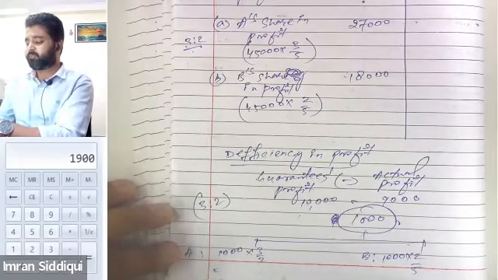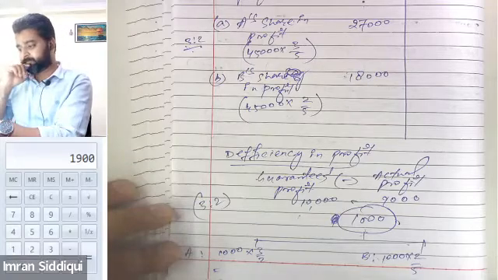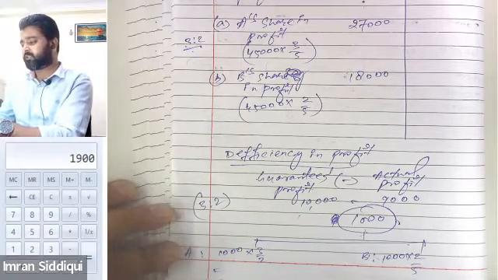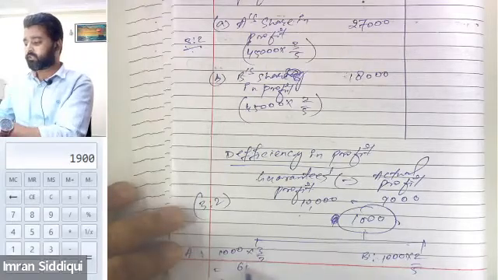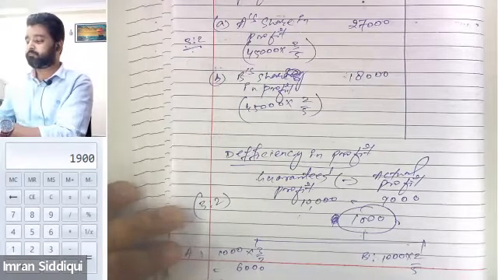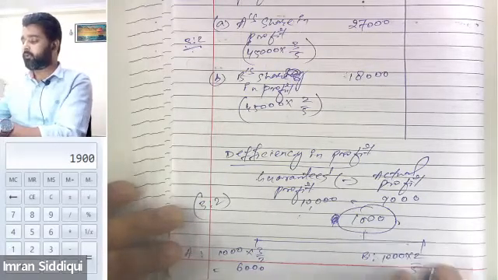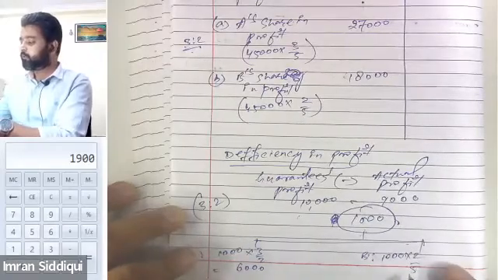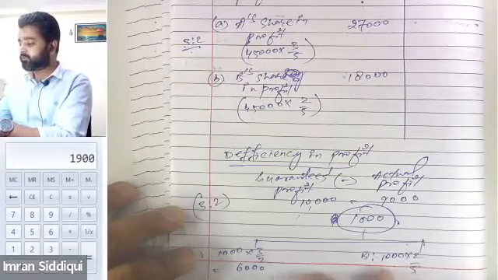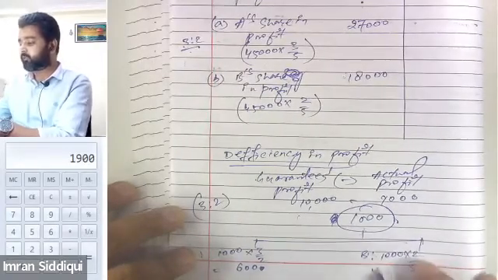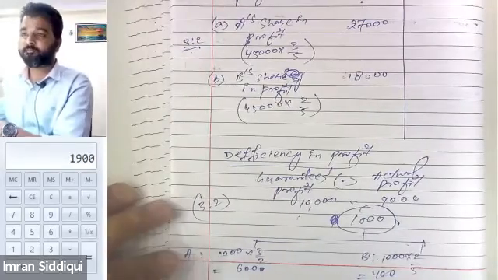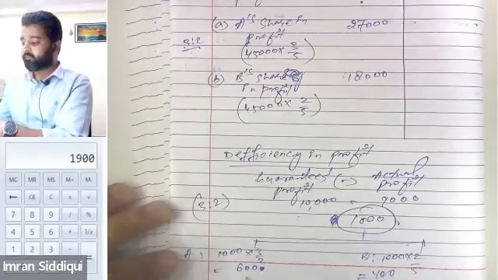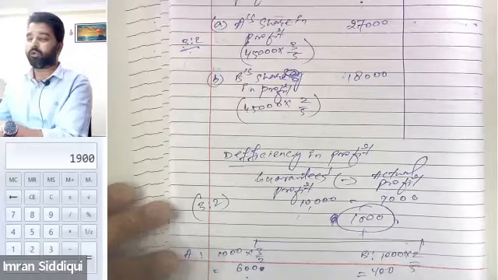I guess it will be 600. Right? Yes, sir, 600. And similarly B will bear 400. Am I clear, guys? So Mr. A will be bearing 600, Mr. B will be bearing 400.